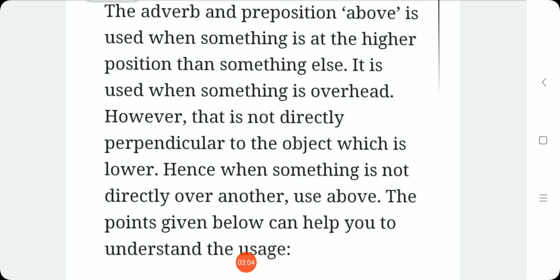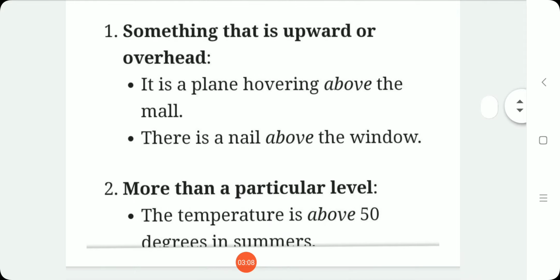The points given below can help you understand the usage. Look at the example; only if you see the example can you understand. First, something that is upward or overhead. A plane hovering above the mall.